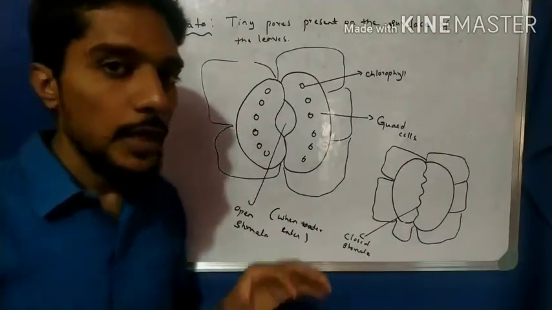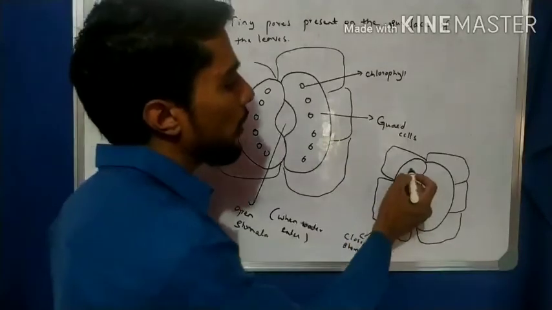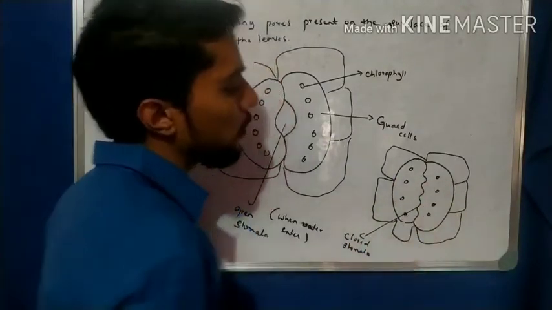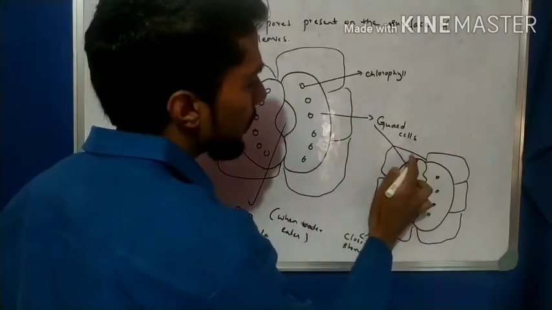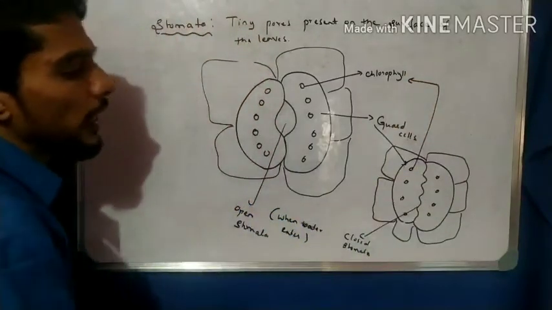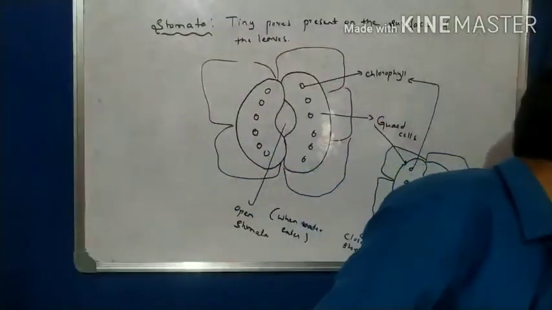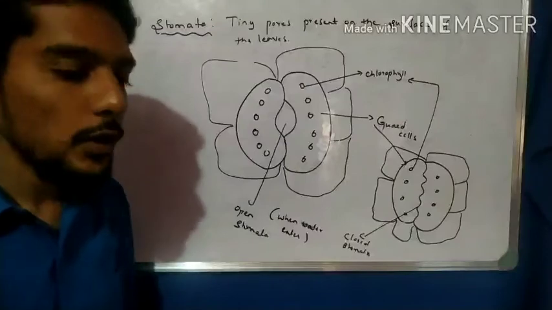In the examination, they ask what is closed stomata and what is open stomata. You have to draw this diagram, right? It is a chloroplast, and label the diagram. This part is the guard cell, and this part is nothing but chlorophyll, and this is a closed stomata. So this is the point. And what is stomata? A stomata is nothing but the tiny pore present on the surface of leaves.